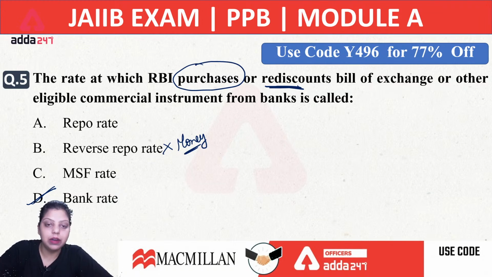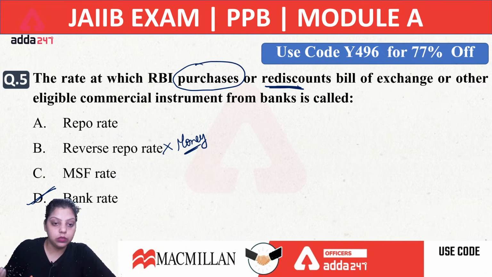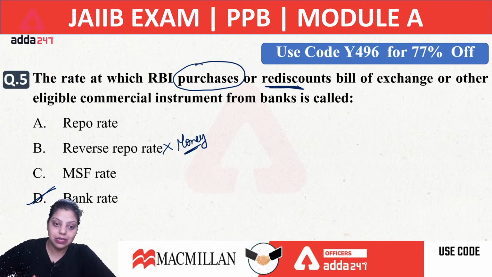For example, I have sold goods to a particular buyer, and the buyer says he will pay the amount after a certain period of time, and he issues me a promissory note or bill of exchange. Now what can I do? I can take that bill of exchange or promissory note to the bank and give that security to the bank, and the bank will do the discounting. That is rediscounting of bills.